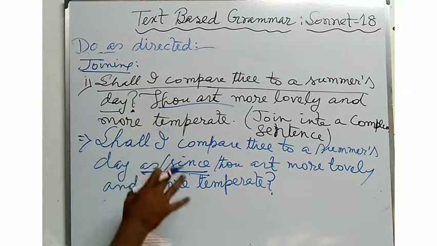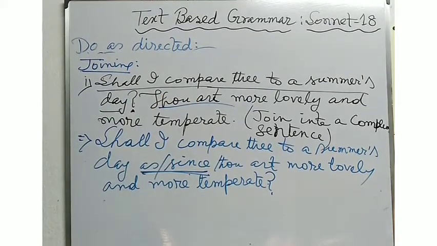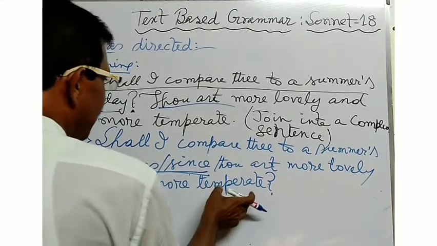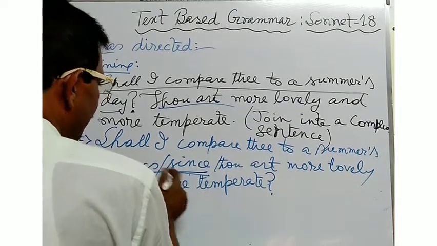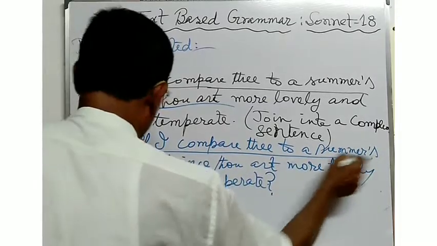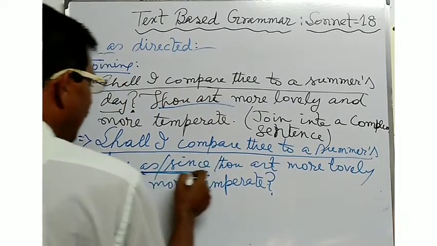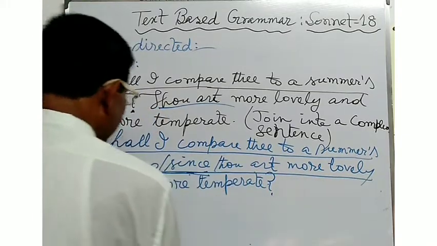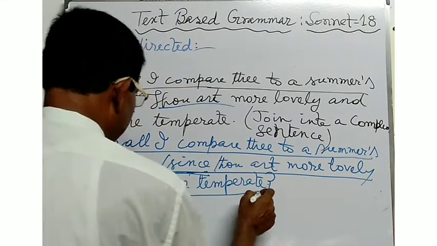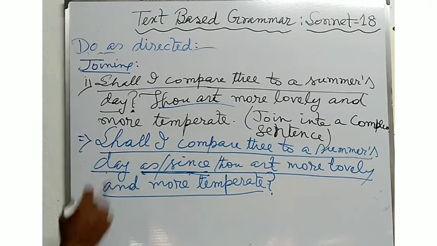So, if such type of sentences are given and you are asked to combine the sentences into a complex sentence, you will have to use the principal clause, shall I compare thee to a summer's day, with the subordinating clause, since or as thou art more lovely and more temperate. In this way, you will have to give the answer.